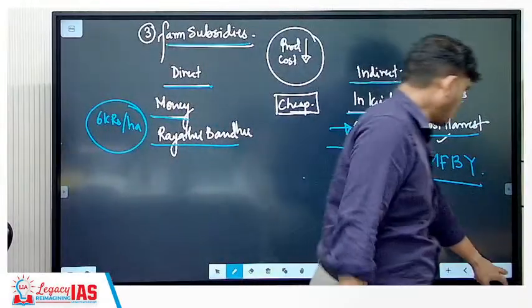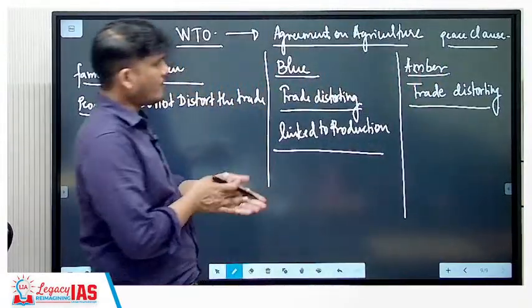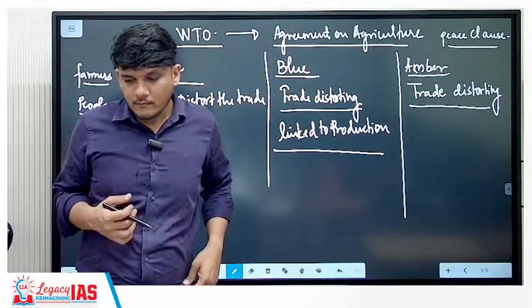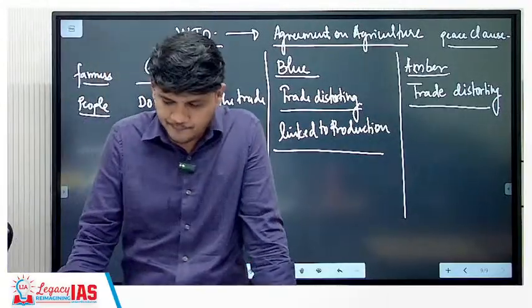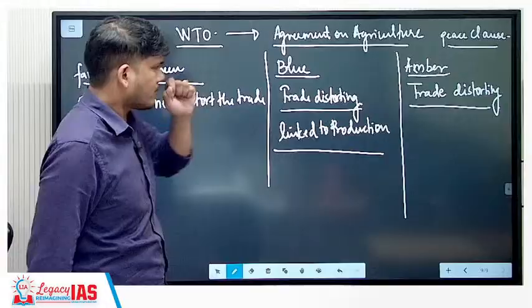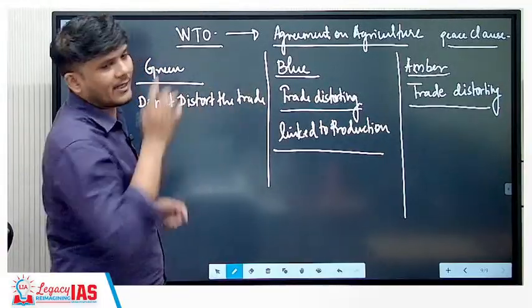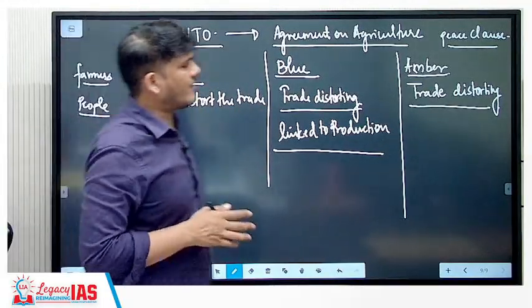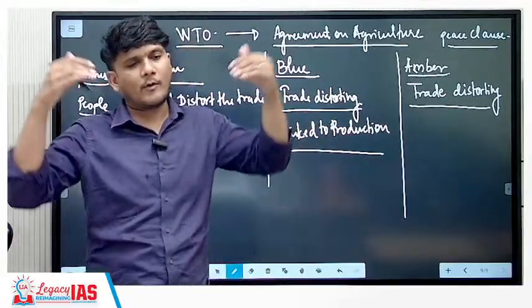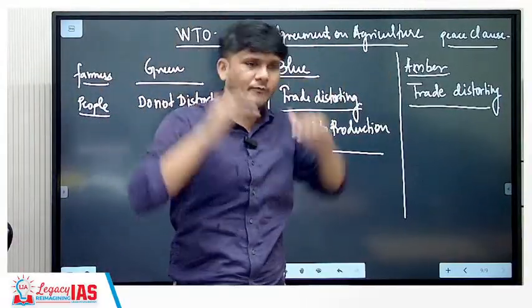Now, what's the issue of the subsidy? See, what can happen is, when a huge amount of subsidy is given, in that case, the other countries can object. Imagine the government of India, let's say, gives too much amount of subsidies, so the production cost will go down.